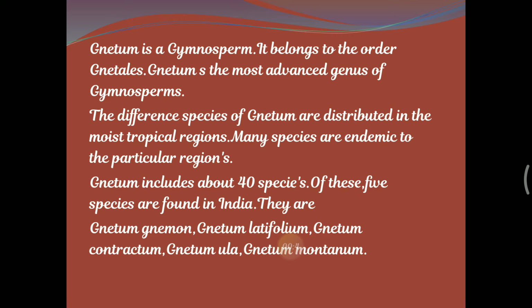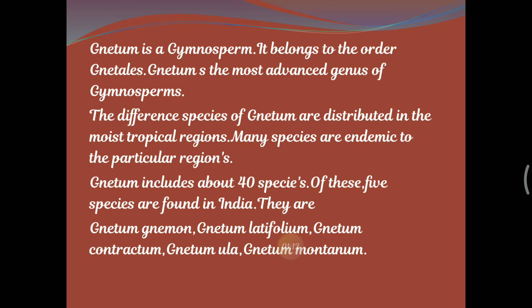The different species of Gnetum are distributed in the moist tropical regions. Usually we find Gnetum in the tropical regions and even in the hilly areas. Many species are endemic to particular regions. Gnetum is seen in Africa, Asia, South America, Brazil, West Indies, etc. And it is not found in Australia, North America and Europe.